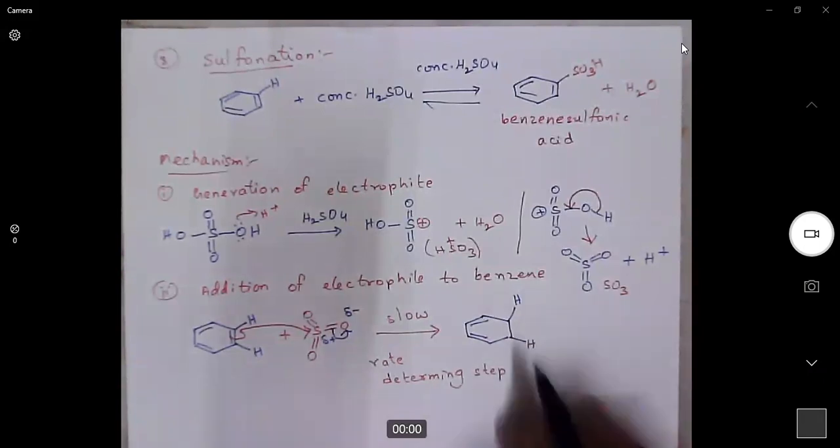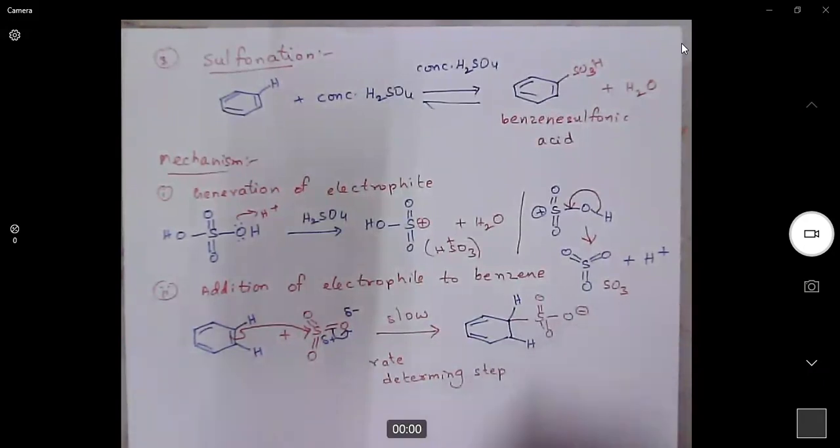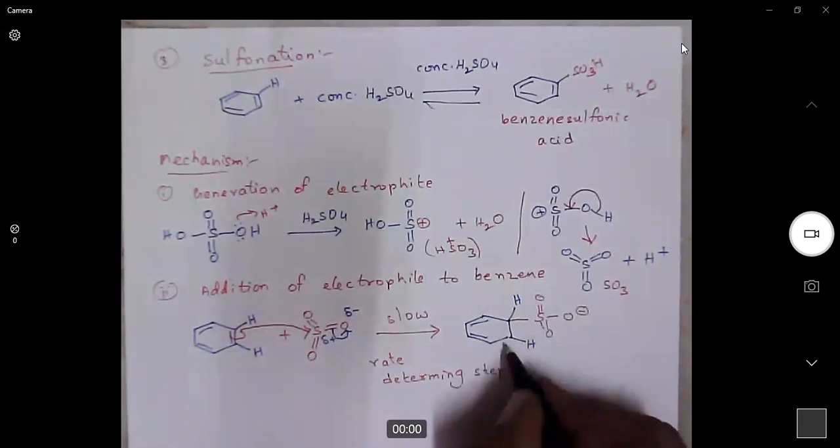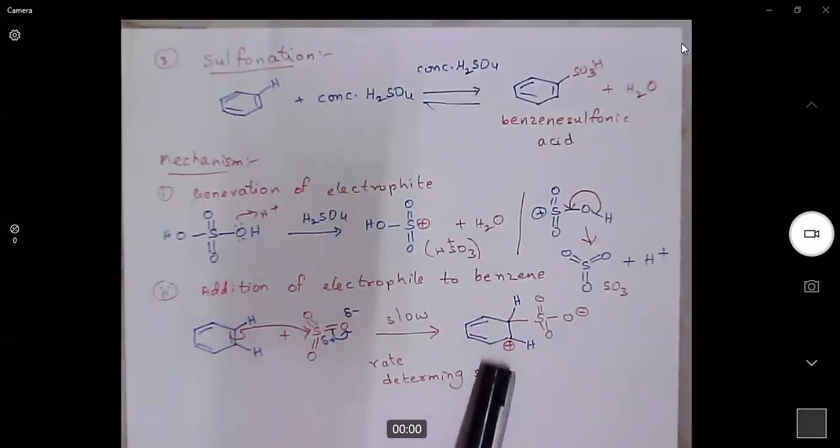Now, sulfur O minus, and this carbon will get positive charge. So again, we are getting Wieland intermediate, and Wieland intermediate is stabilized by resonance, and we need to draw the three resonance contributors and the resonance hybrid. Okay, I'm not going to do that. You leave some space and practice that.